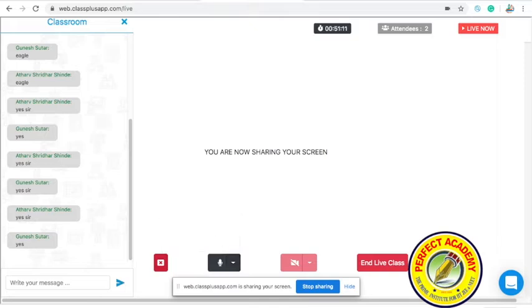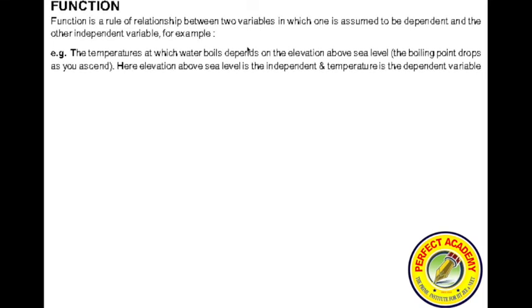Okay. So now let's start with the discussion of the first tool. The first tool we will have in this unit is function. Please copy this definition. I will explain this definition.